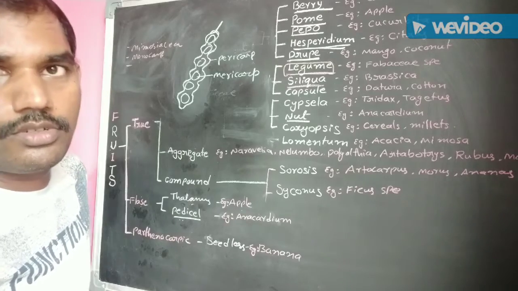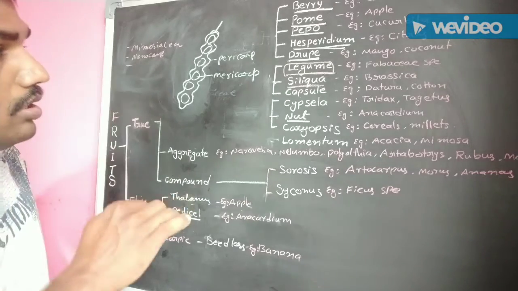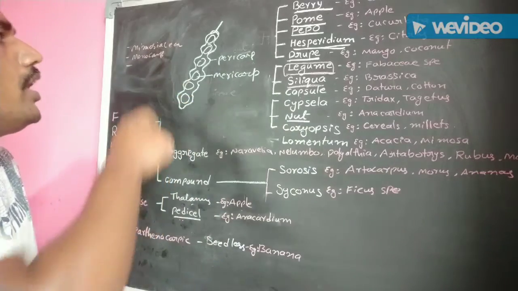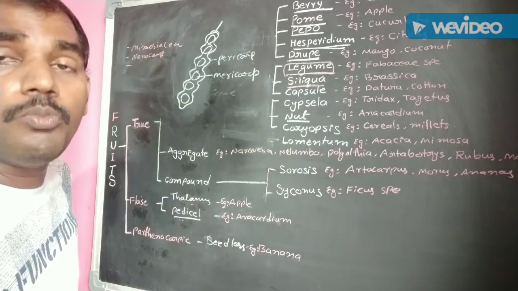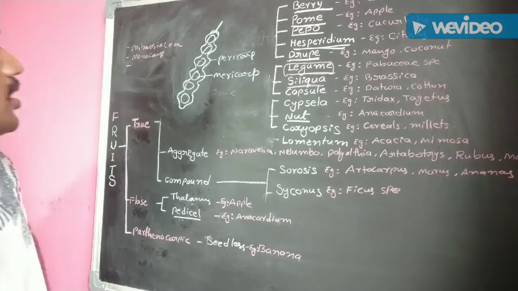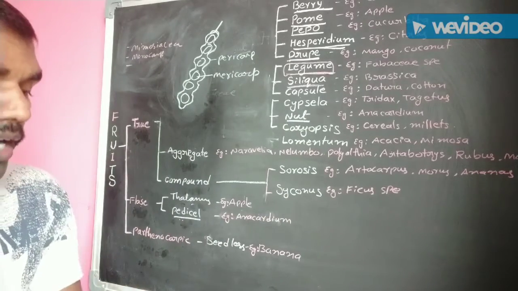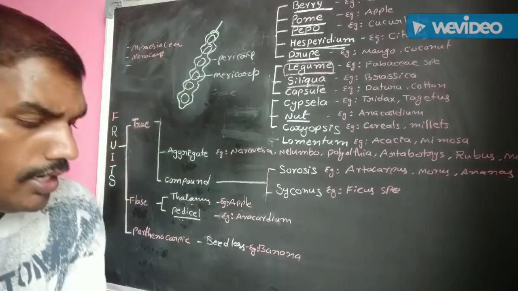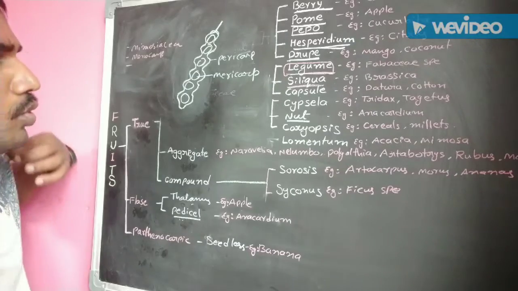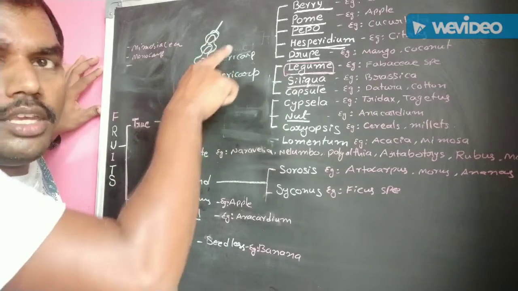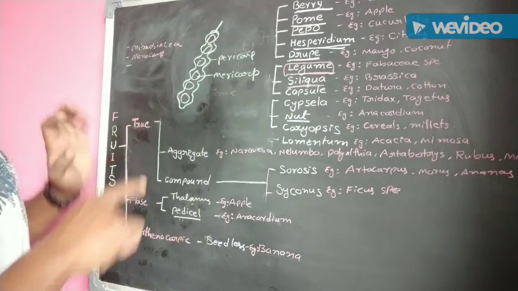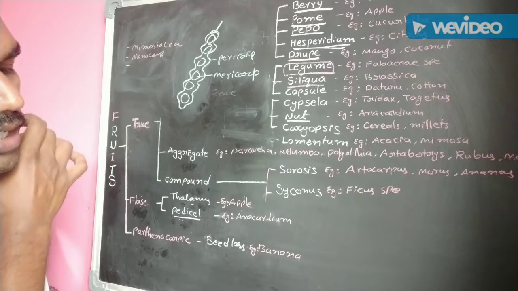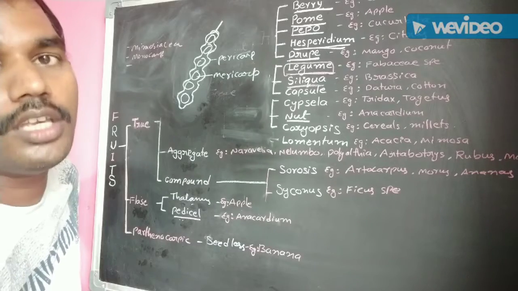Schizocarpic dry fruits. In the schizocarpic fruits, the first one is lomentum fruit. This lomentum fruit is especially found in Mimosaceae family members. The fruit is developed from a monocarpellary gynoecium. At the time of maturity, the fruit dehisces into many fruitlets. These are called mericarps. These fruits are commonly found in members of the family Mimosaceae.